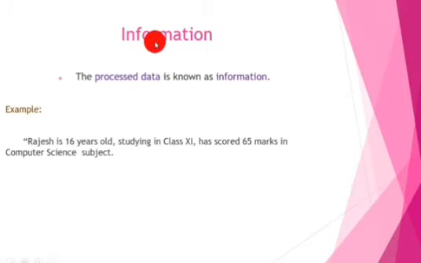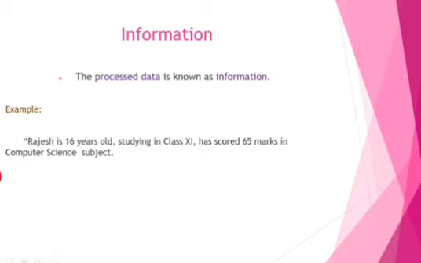What is meant by information? Information means processed data. Data means collection of raw facts. What is meant by information? Information means processed data. Processed data is known as information. Information can give meaning. So information can convey meaning or a message to the user. Now you can see how the previous data can be converted into information.